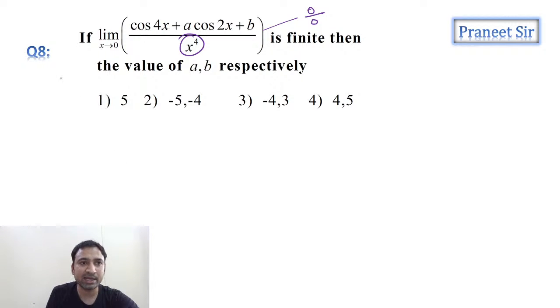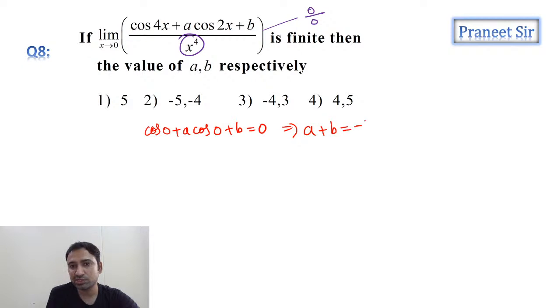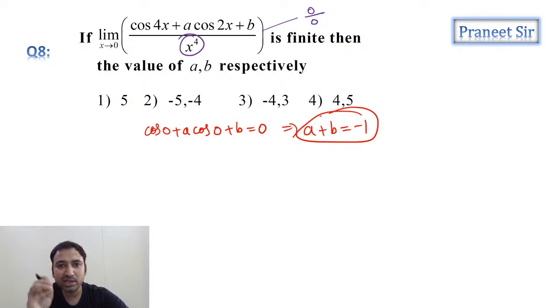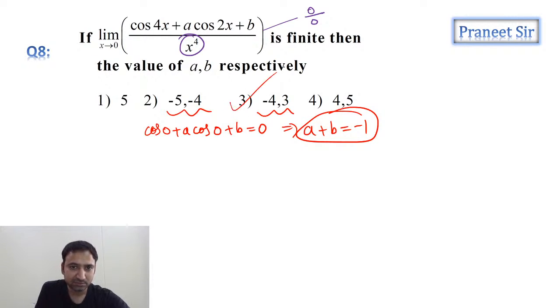Okay. So as the numerator is equal to 0, let's substitute 0 in the numerator here. So cos 0 plus a cos 0 plus b is equal to 0. From this we're getting a plus b is equal to minus 1. Now you can verify the options, guys, where we are getting a plus b is equal to minus 1. Only the third option. That's it. The third option is the answer.